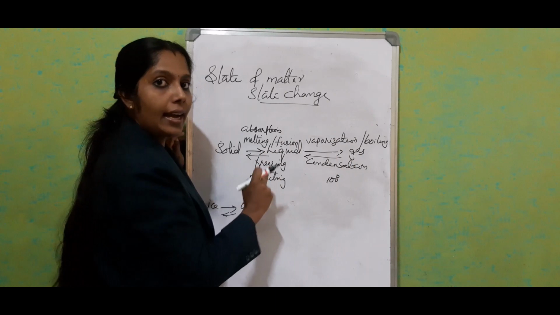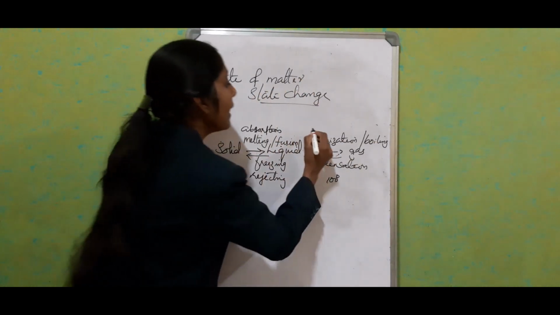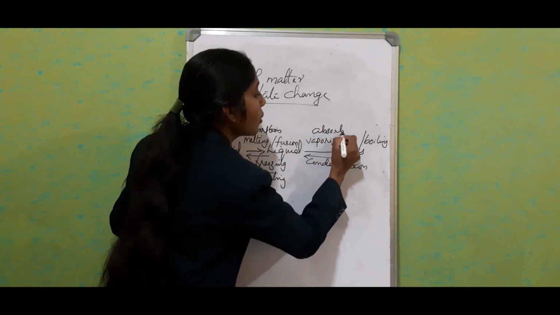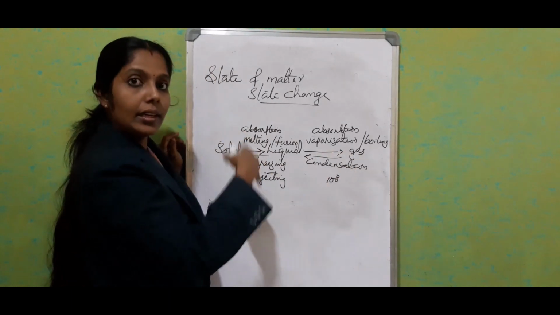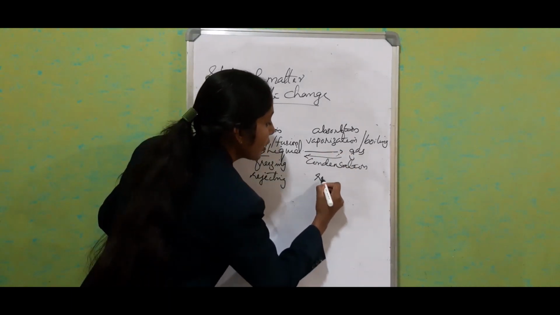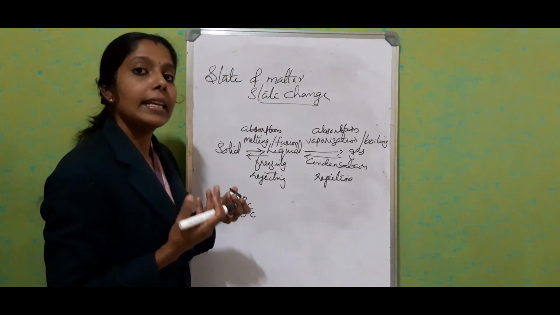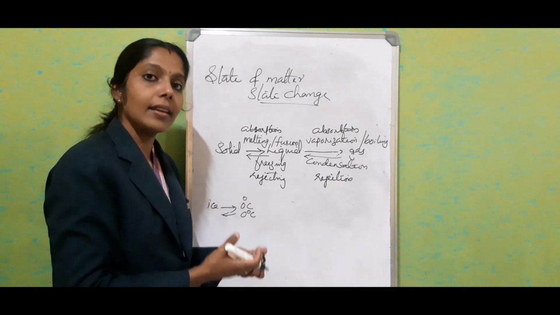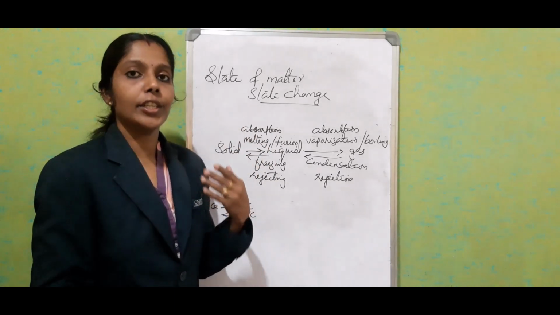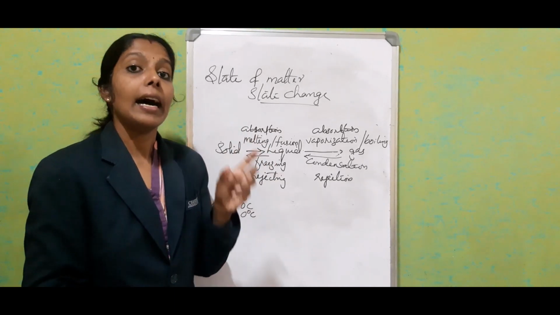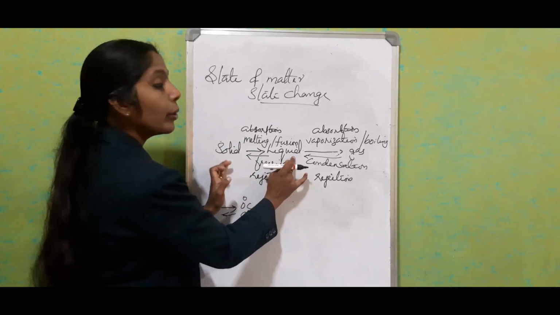Now, liquid to gas, from lower state to higher state means it has to absorb the heat energy. Here also absorption, and here gas to liquid. Here it is rejection. Okay, so phase change means it is the change from one state to another state, either by absorbing the heat energy or rejecting the heat energy at a constant temperature. There won't be any change in the temperature during the phase change.